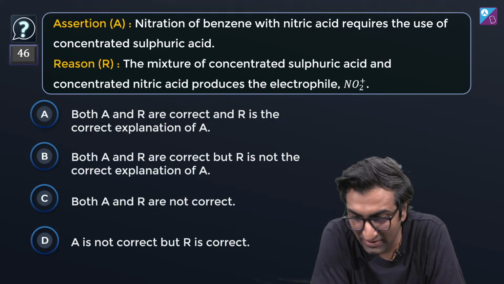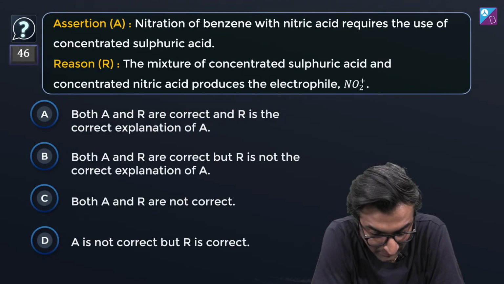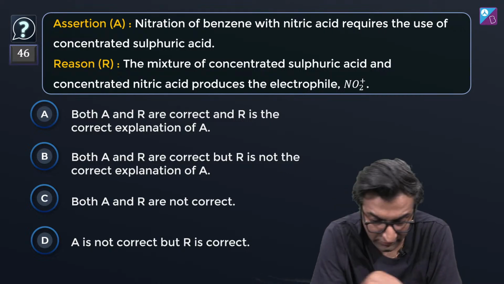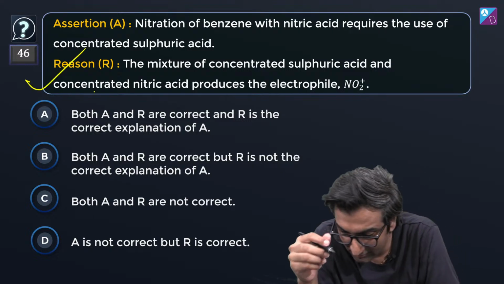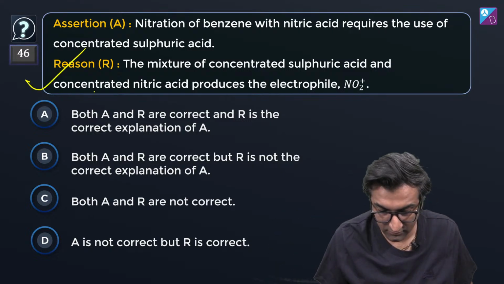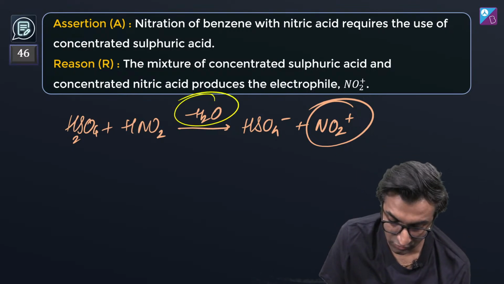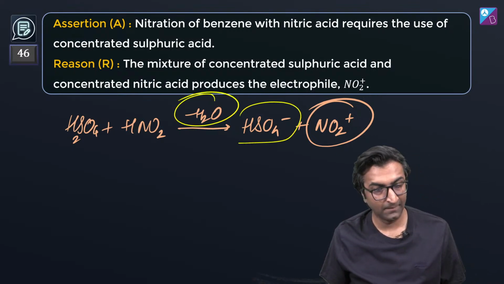Assertion reason. After this we will start the ideas for advanced. Nitration of benzene with nitric acid requires use of concentrated H2SO4. Mixture of concentrated H2SO4 and concentrated nitric acid produces electrophile NO2+. This seems right to me, no? I told you this in the beginning as well. Yeah, right in the starting of this. The water goes away and you get HSO4 minus and NO2+.